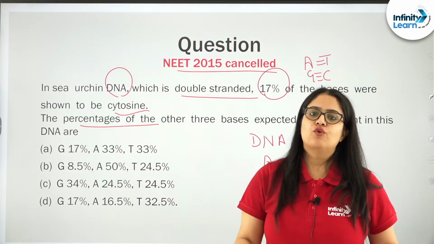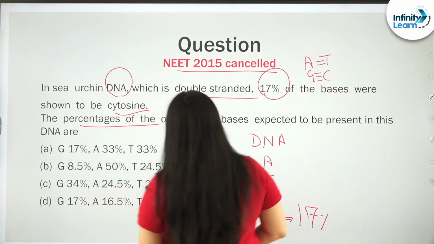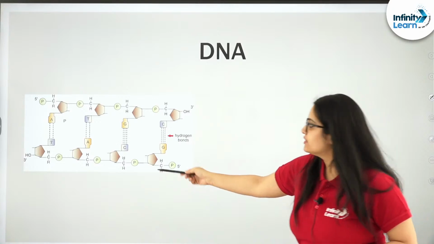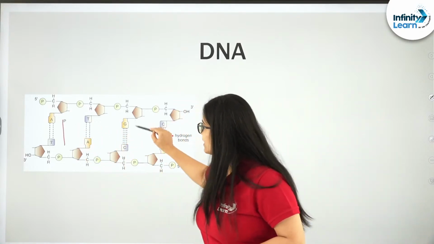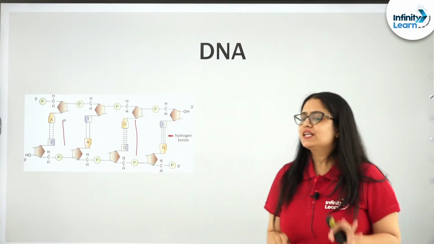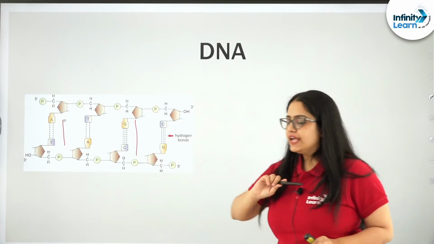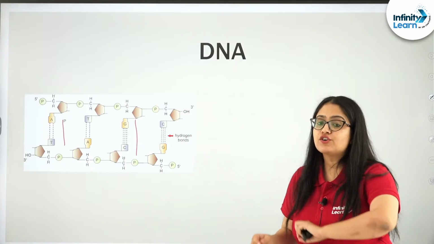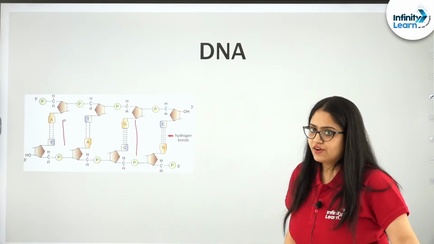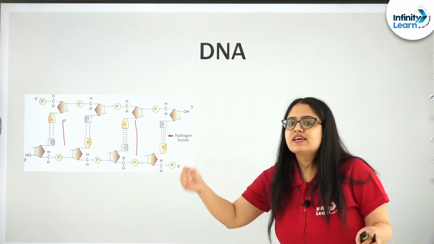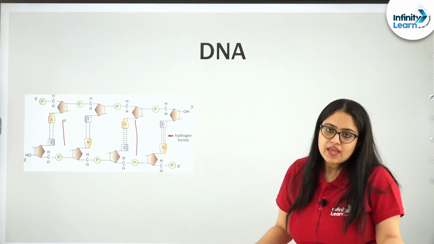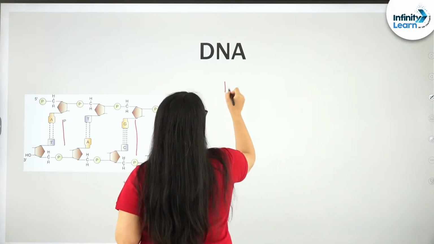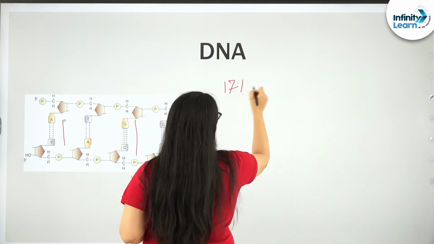Same thing you need to follow. So my students, let me also give you this recap. From this only I concluded that A pairs with T, G pairs with C. So that means in that entire length of the DNA, wherever there is C, in front of that there will be G, and wherever there is T, there will be A. So the question is: 17% is cytosine.